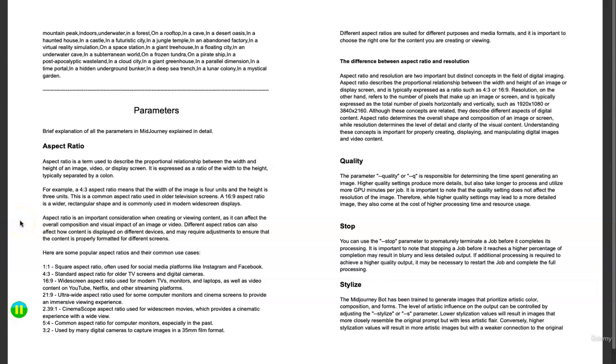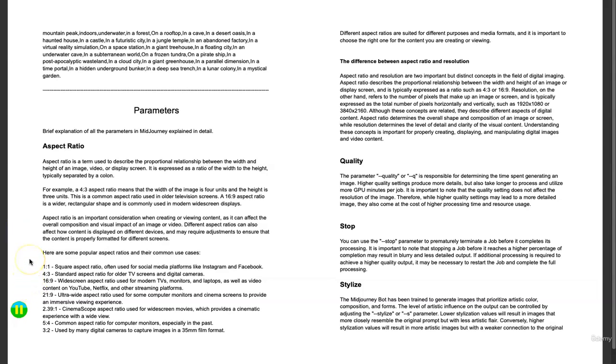Aspect ratio is an important consideration when creating or viewing content, as it can affect the overall composition and visual impact of an image or video. Different aspect ratios can also affect how content is displayed on different devices, and that makes a huge difference.